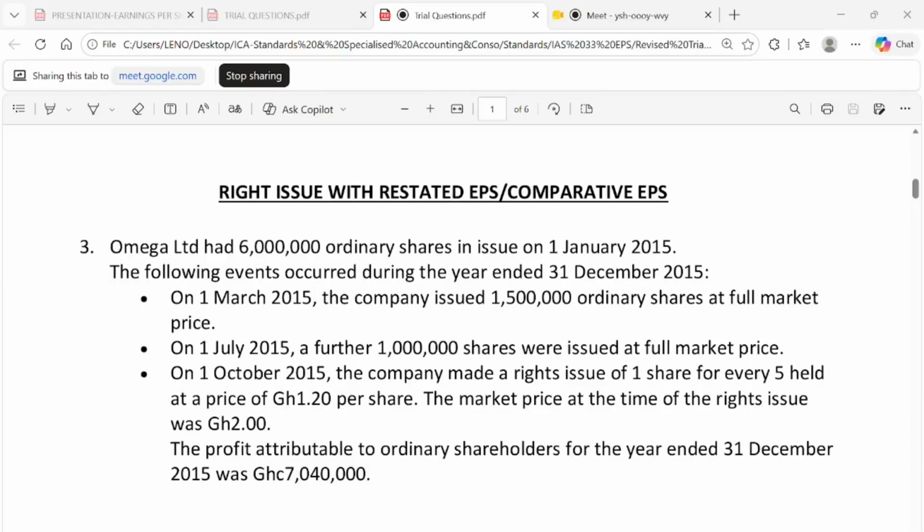Omega Limited had 6 million ordinary shares in issue on 1st January 2015. The following events occurred during the year ended 31st December 2015. On 1st March 2015, the company issued 1.5 million ordinary shares at full market price. On 1st July, a further 1 million shares were issued at full market price. On 1st October, the company made a rights issue of 1 for 5 shares held at a price of 1 cedi 20 pesewas. The market price at the time of the rights issue was 2 cedis. The profit is 1.4.